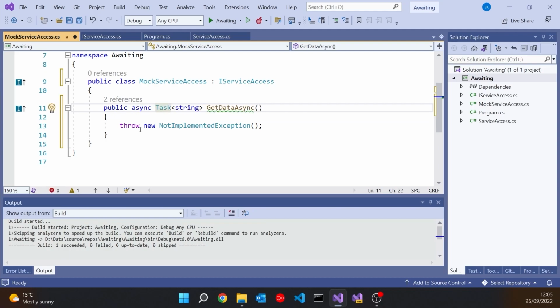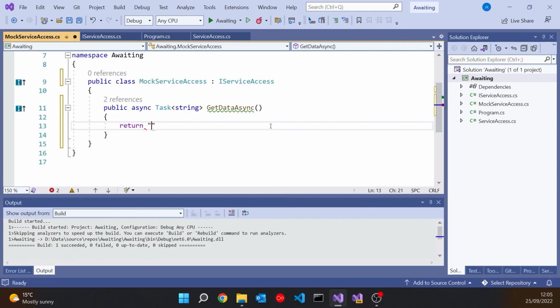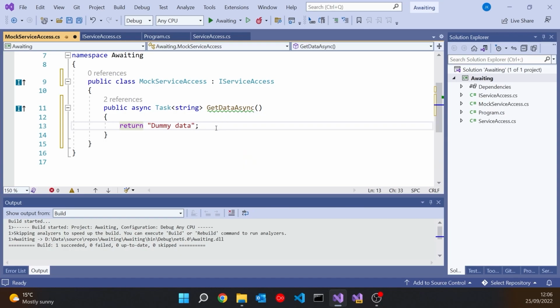But then, because this is a mock and it's not actually going to call the website, it's got nothing async to do. So you might end up just returning dummy data, whatever it may be, for some kind of unit test or something like that. And you can see we're getting that warning again that the method has been declared as async but hasn't got any await statements in there. Now that is still going to work.